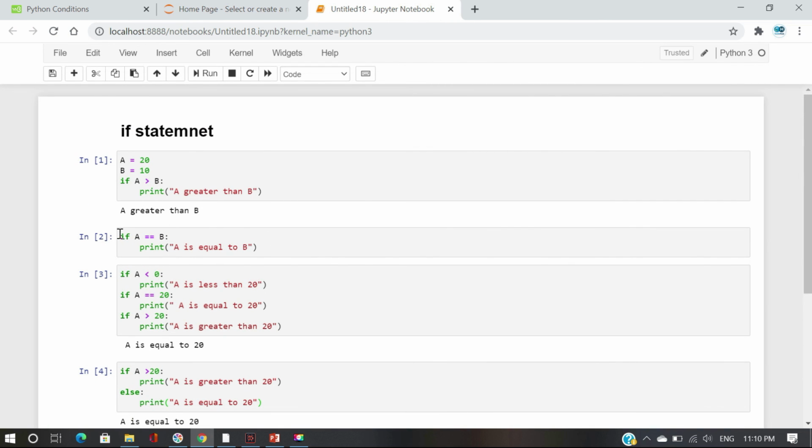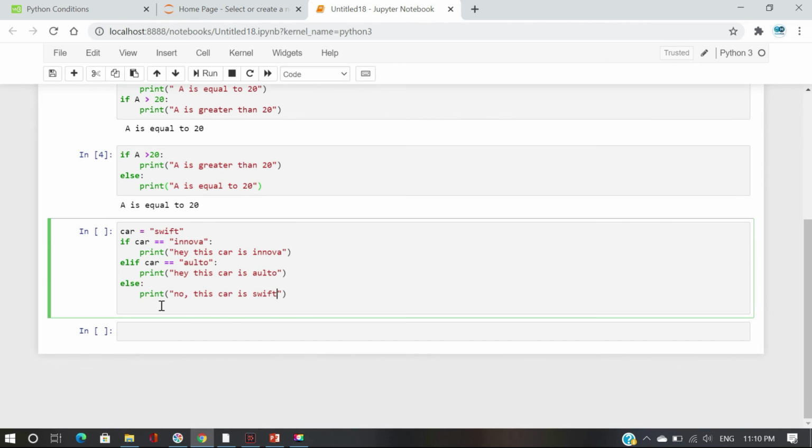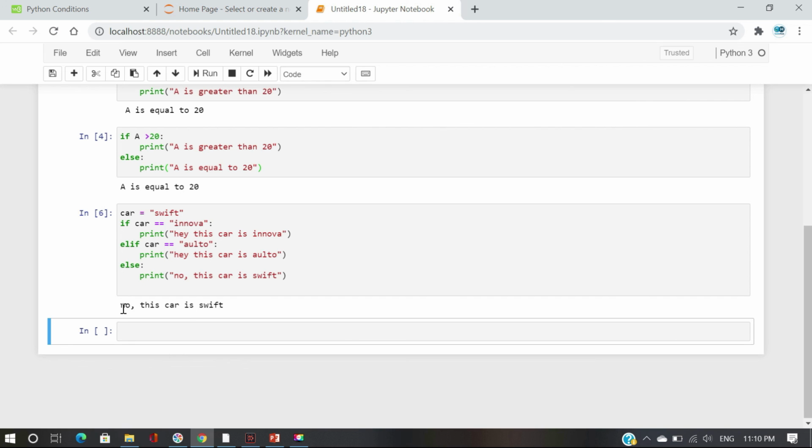In this place we have to use the else condition to print some value. Just check it. No, this car is Swift. This is how we use if, elif and else. Three conditions should be applicable and usable.